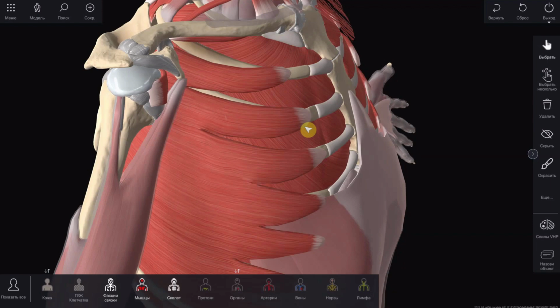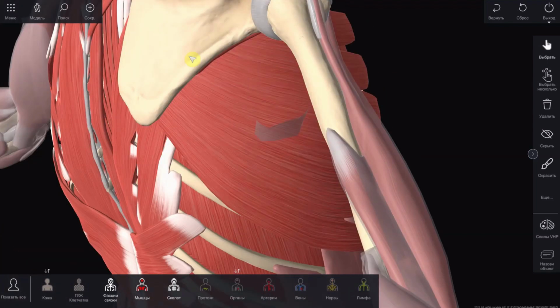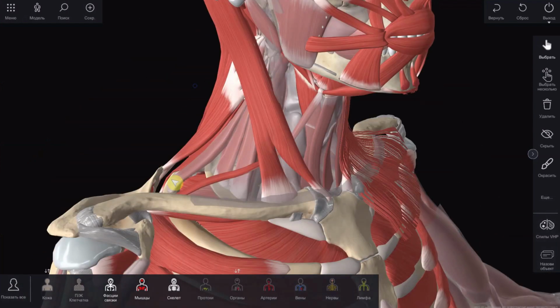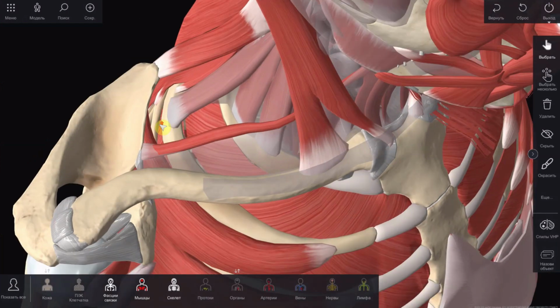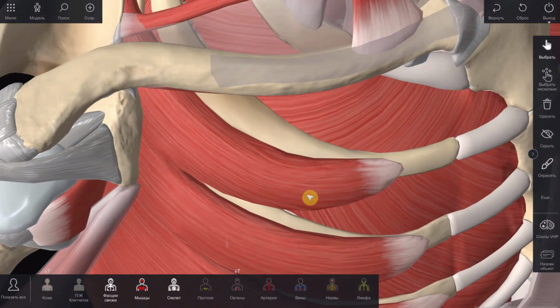Musculus serratus anterior starts from the 9 upper ribs and inserts to the margo medialis and angulus inferior scapulae. It is innervated by nervus thoracicus longus and supplied and drained by arteria and vena thoracica lateralis. Between musculus serratus anterior, ribs and musculi intercostales externi, there is a small layer of loose fatty tissue.